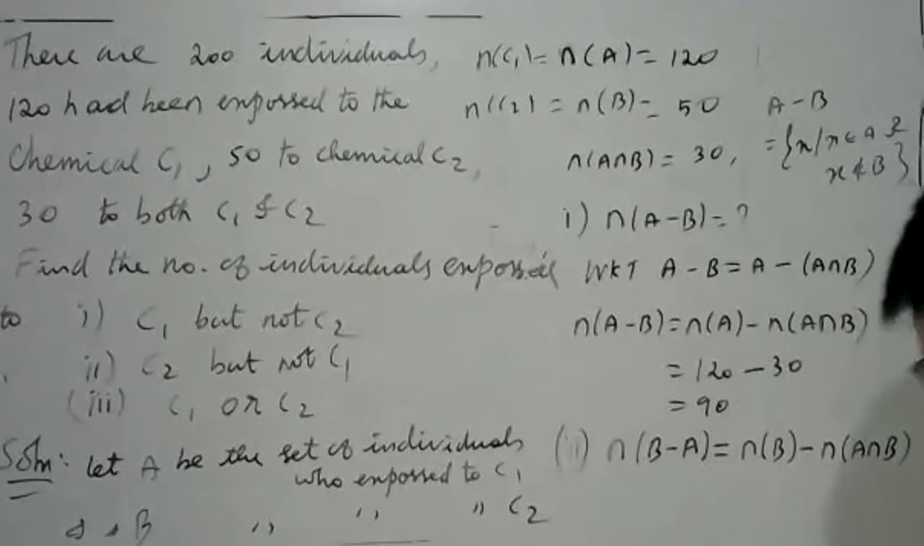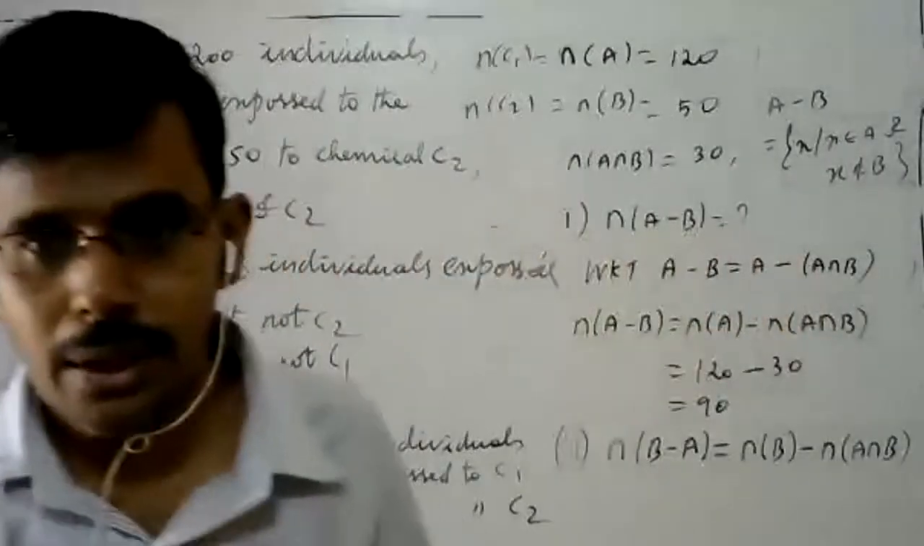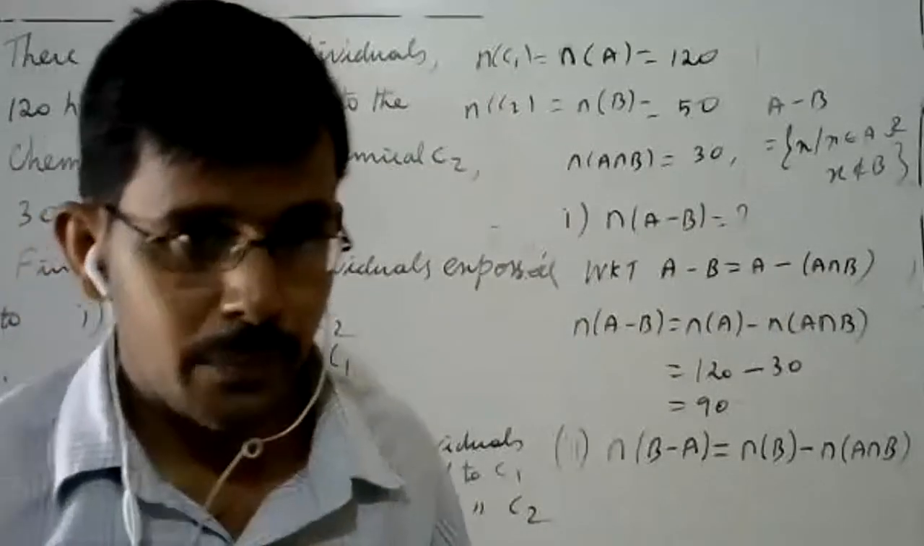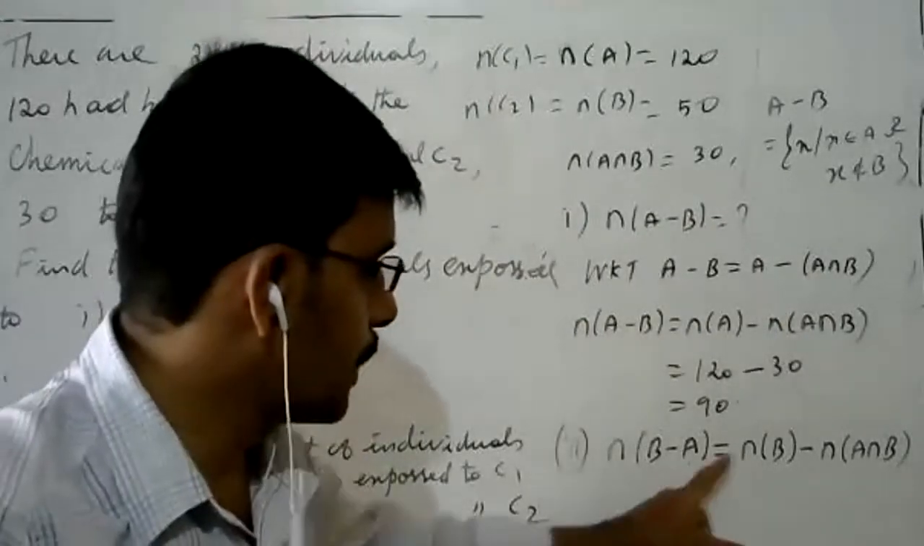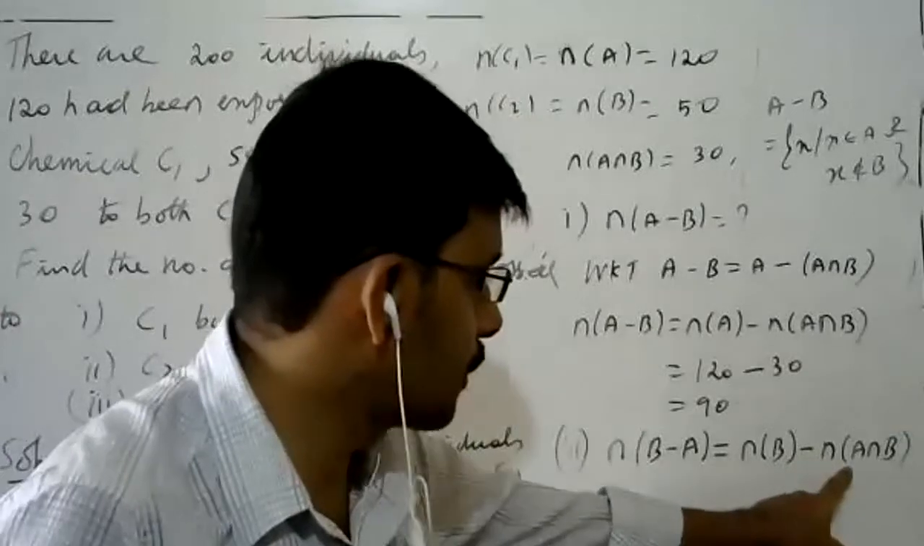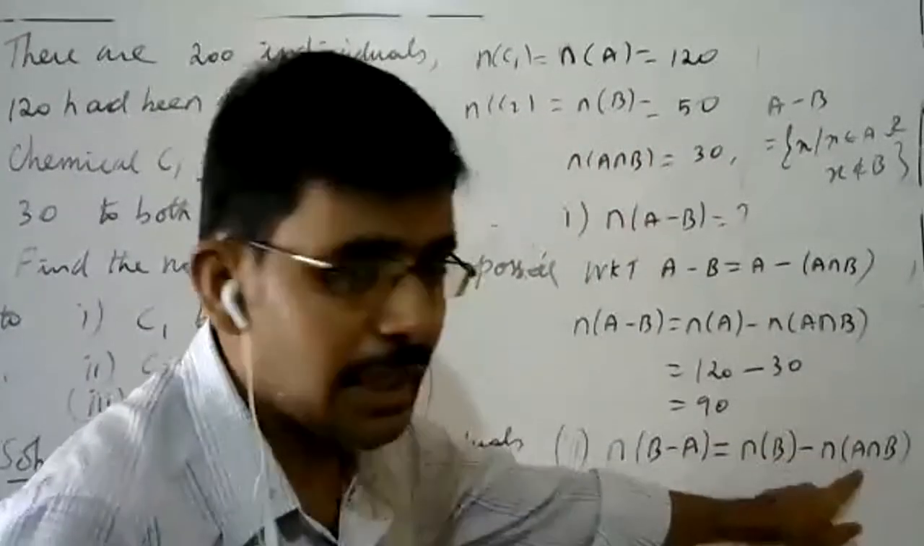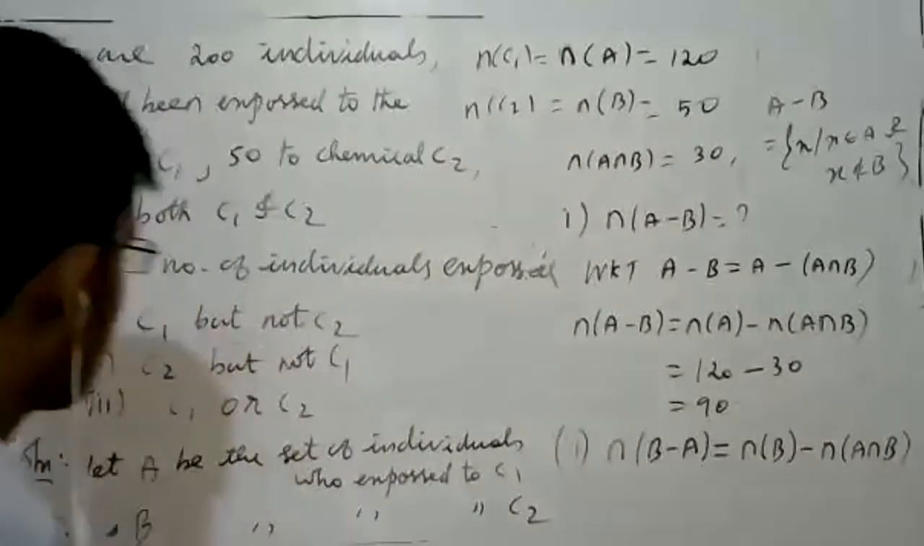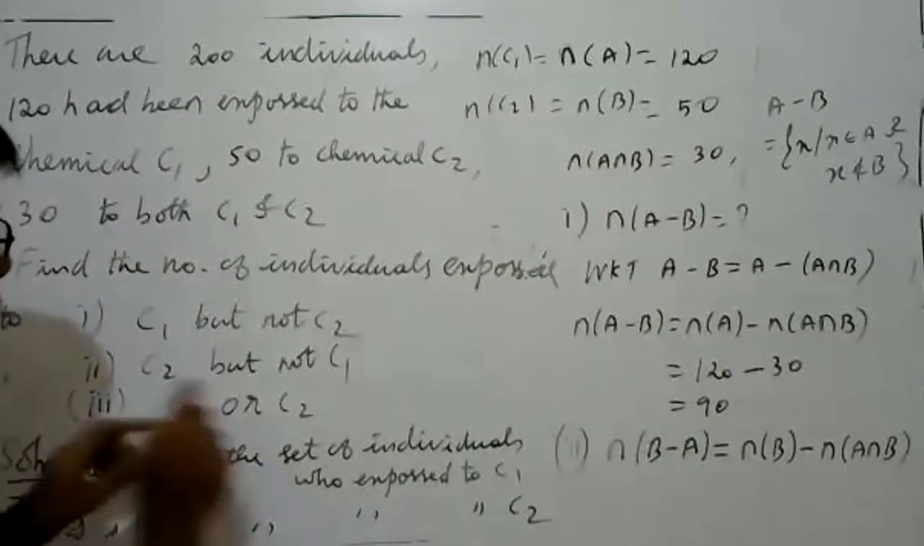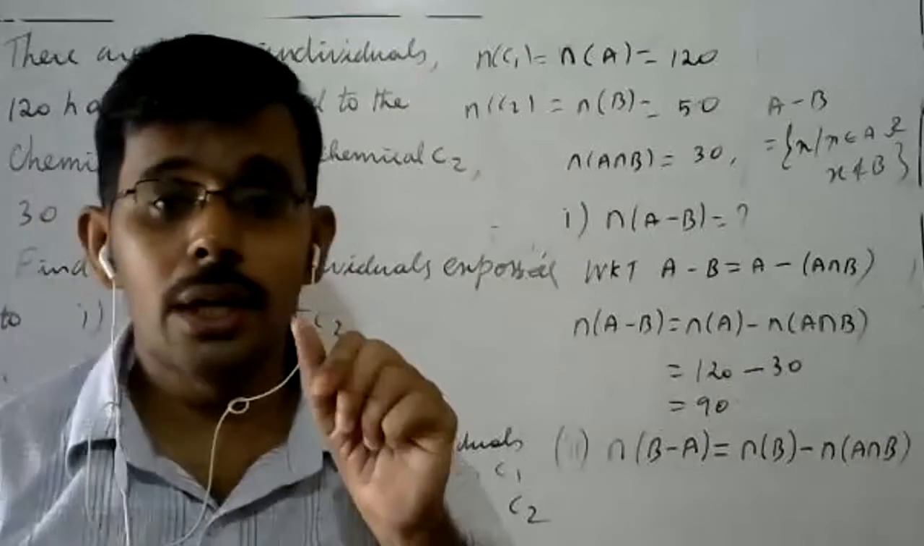Okay. You try to complete this: N of B minus N of A intersection B. What is your N of B? 50. What is your N of A intersection B? That is 30. Simplify that. What is the third one? C1 or C2. I have already told that.